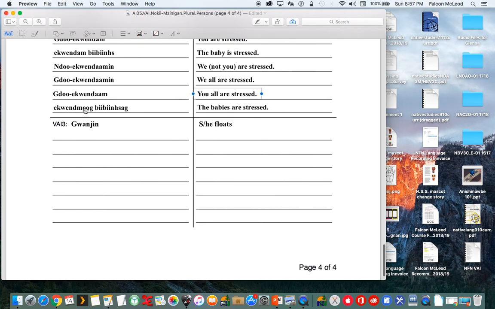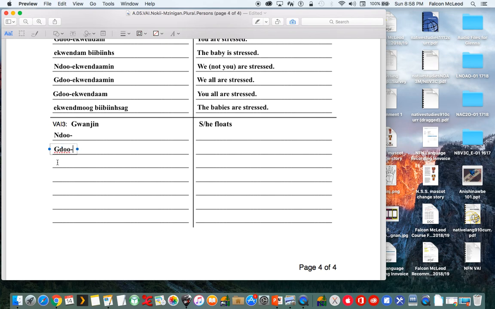Now our last one is VAI3. So Guanjin means she or he floats. So we have two consonant sounds in front. So if we're doing this in present tense, we're going to use our extended pronouns again. So just put do here for first person.